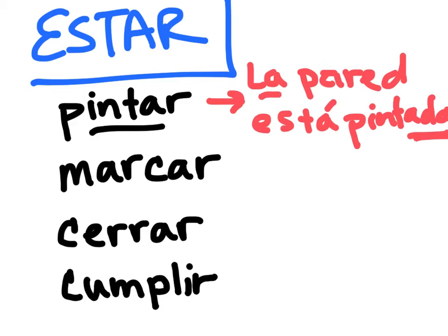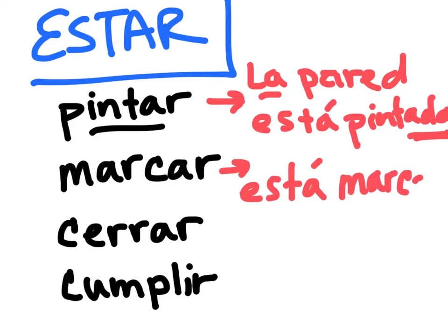We talked about this earlier this year, but I just wanted to go over it really quickly. Okay, let's say marcar is to mark. Okay, and then we want to say the page is marked. La página está, and then página is feminine and singular, so it's going to be marcada. Okay, marcada.